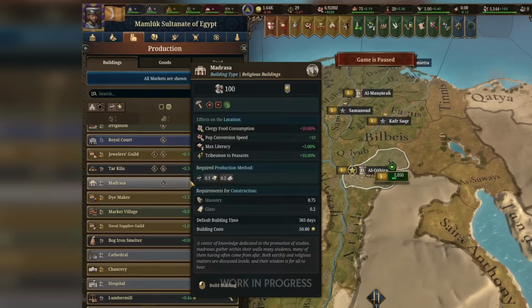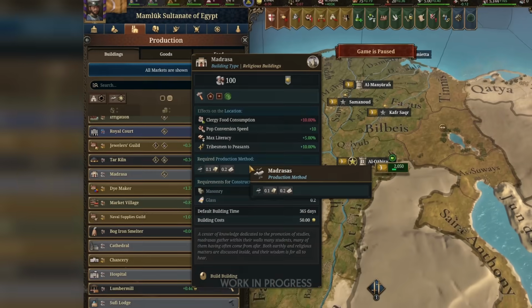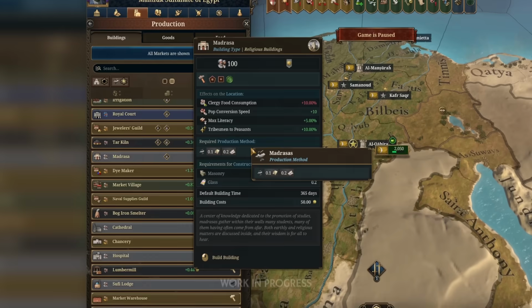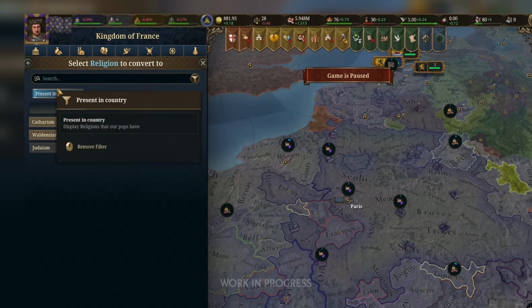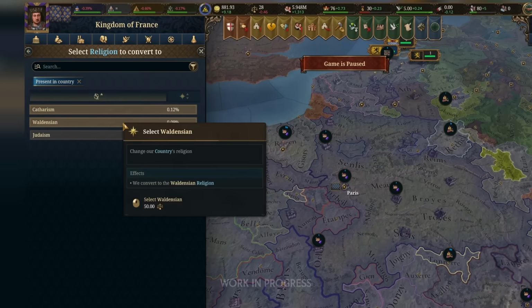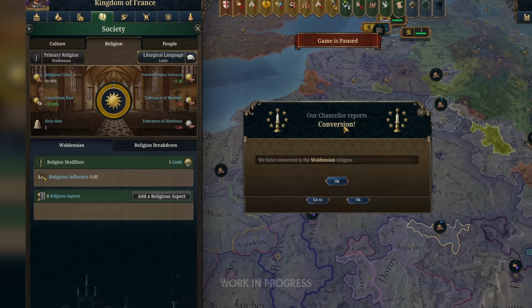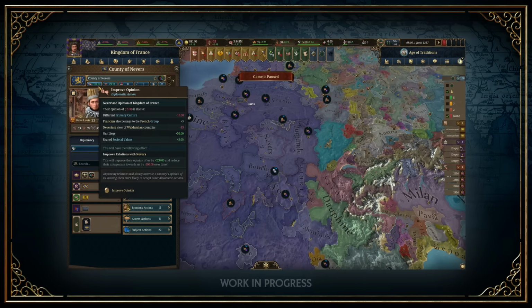There are also ways to get more religious conversion bonuses in locations through buildings, like the unique Islamic building, the madrasa. A country can change its official religion, but that might not always be popular internally, or with the countries of the faith you have just left. After all, religion affects your standing in the world.